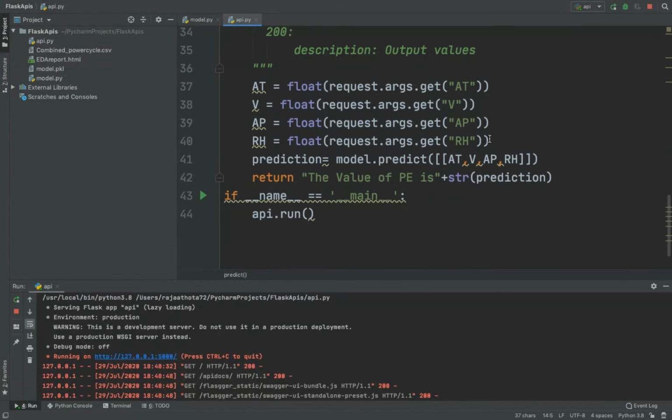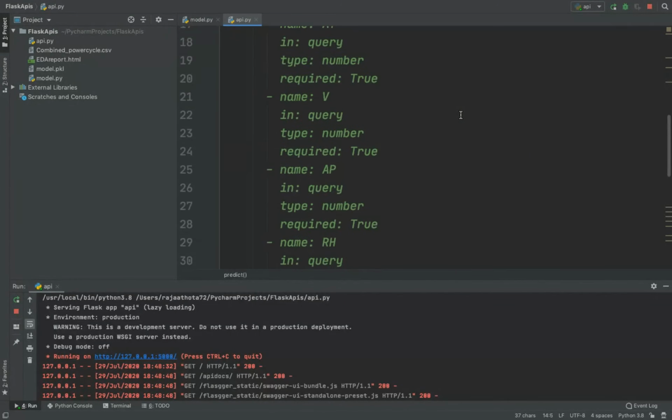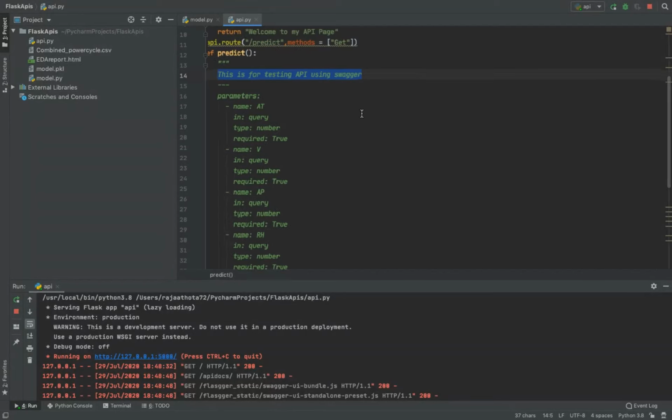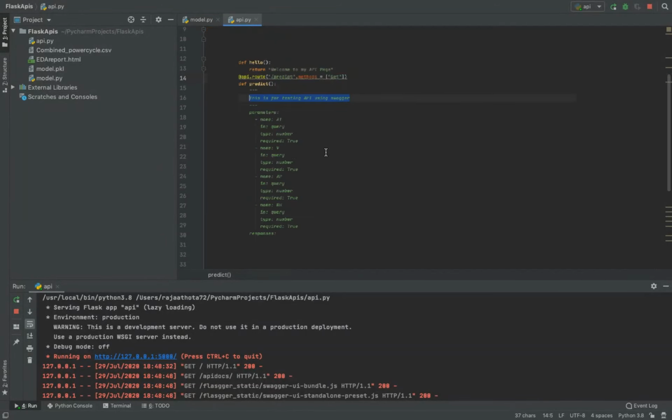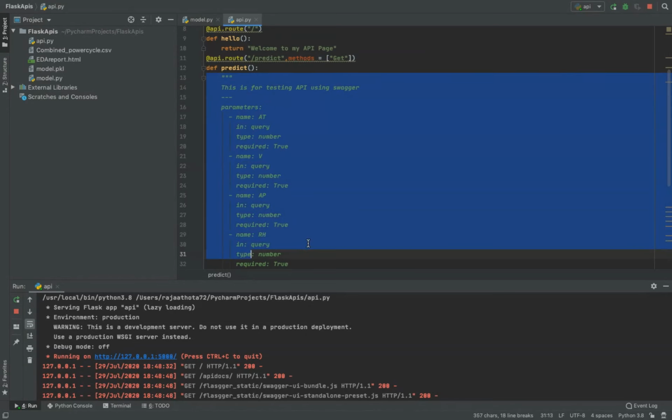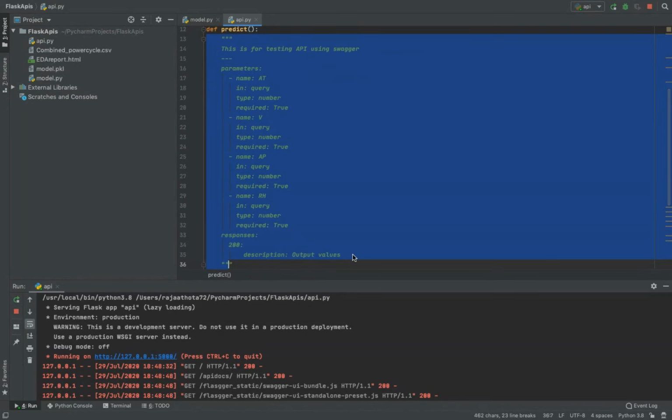Okay. Till here everything is clear, I think. I'll show you the code once again. Please try to see. I'll just minimize a little bit so that you'll see only the Swagger documentation. I'll highlight how to do the Swagger API documentation. So this is how you should do the Swagger API documentation. Please have a look at it.